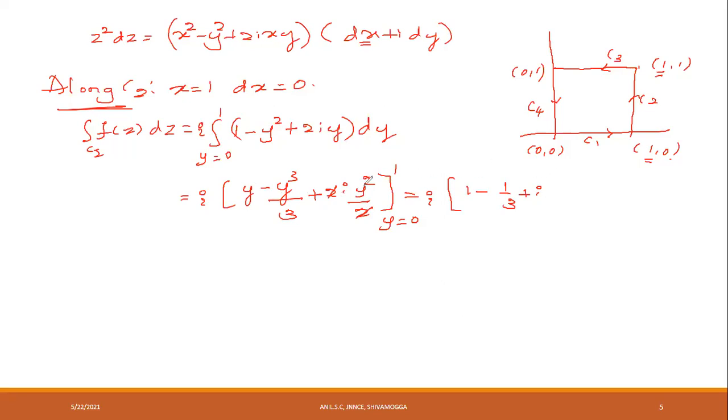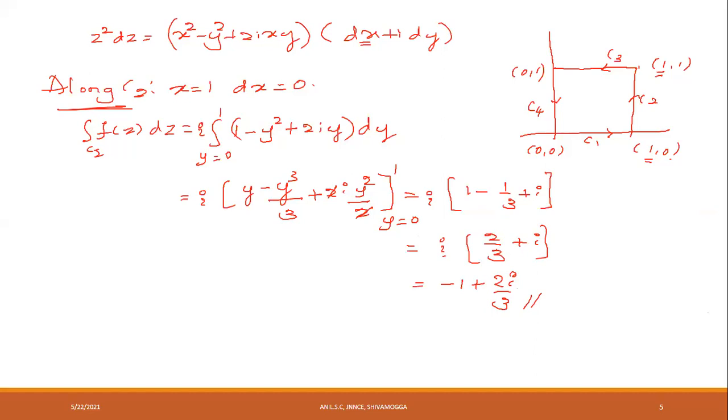I into 1 is i. Apply the lower limit. The lower limit is 0, here y is 0. Therefore, this is equal to i into 1 minus 1 by 3, which is 2 by 3, plus i. This is equal to i into i, which is i square. I square is minus 1, plus 2i divided by 3. This is the integral along C2.